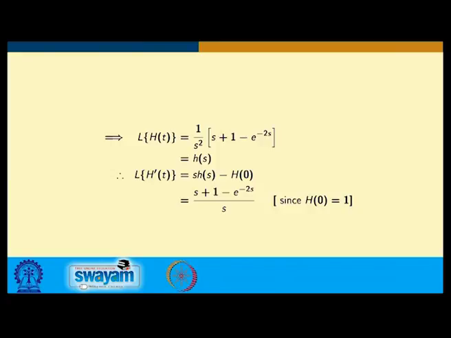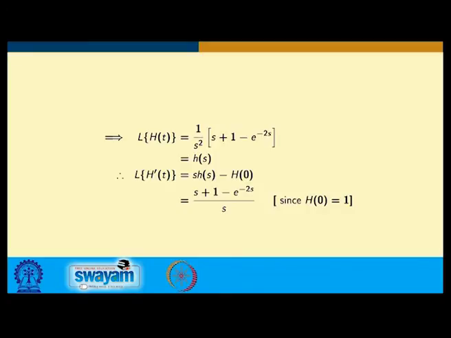Ultimately I am getting 1 by s square into s plus 1 minus e power minus 2 s, which equals H(s), the Laplace transform of this function. So, the Laplace transform of h t is H(s).